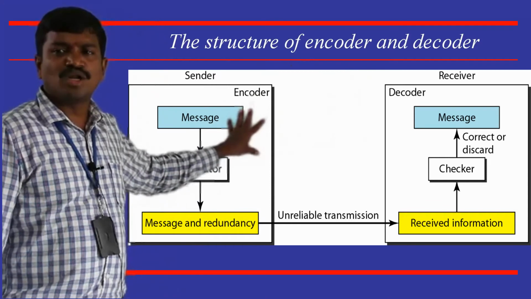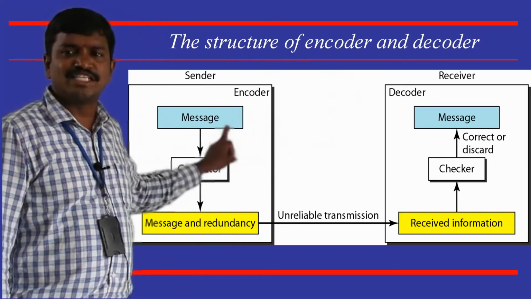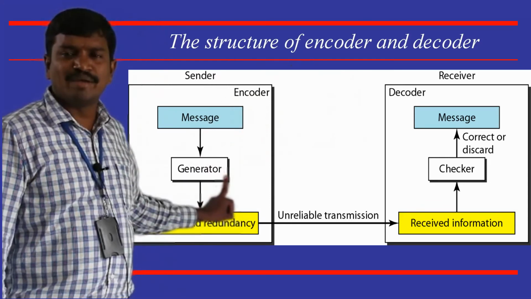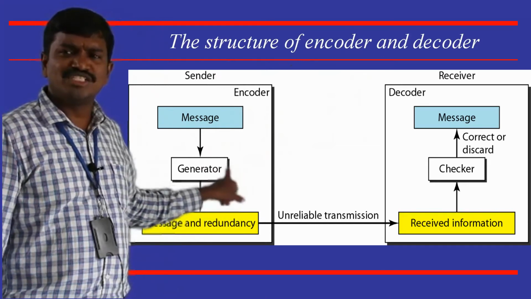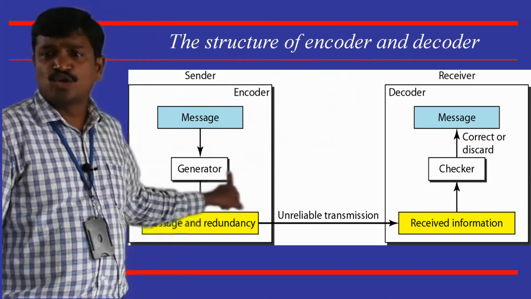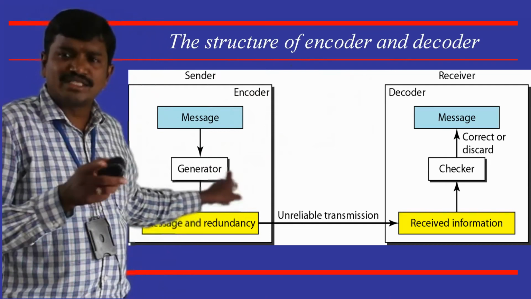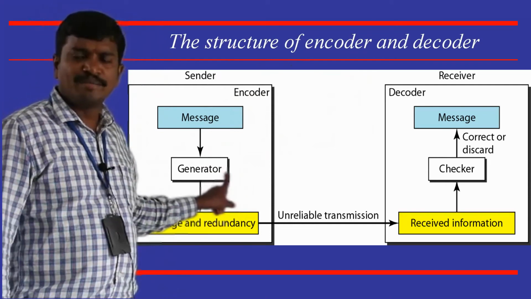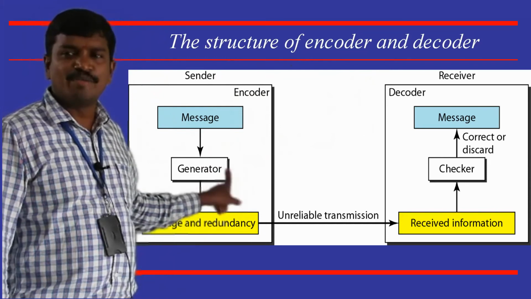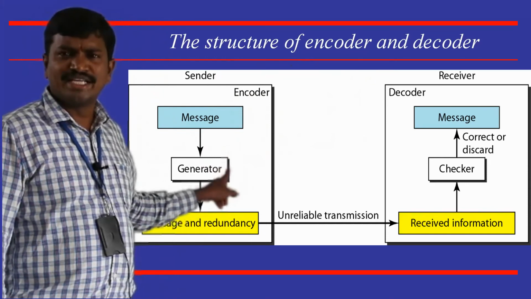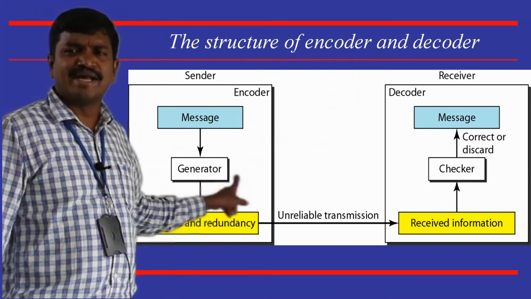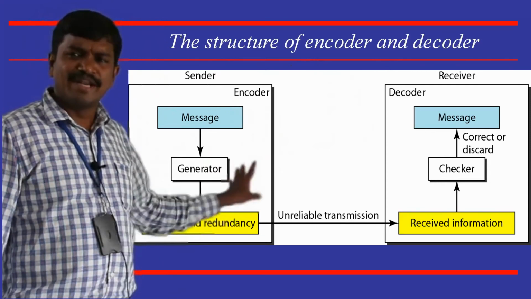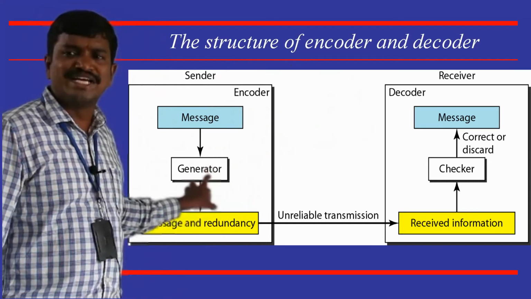The encoder program is designed to take the message from the sender, and a generator program is executed. The coding methods we saw are used here: parity coding, even bit parity, odd bit parity, row-wise parity, column-wise parity, Hamming code.